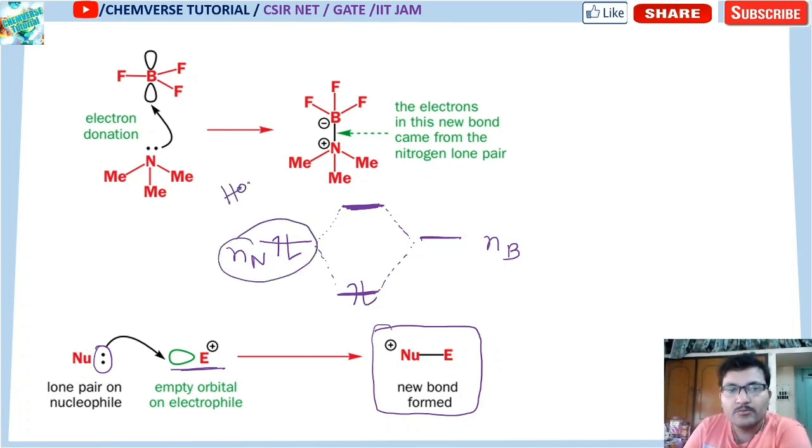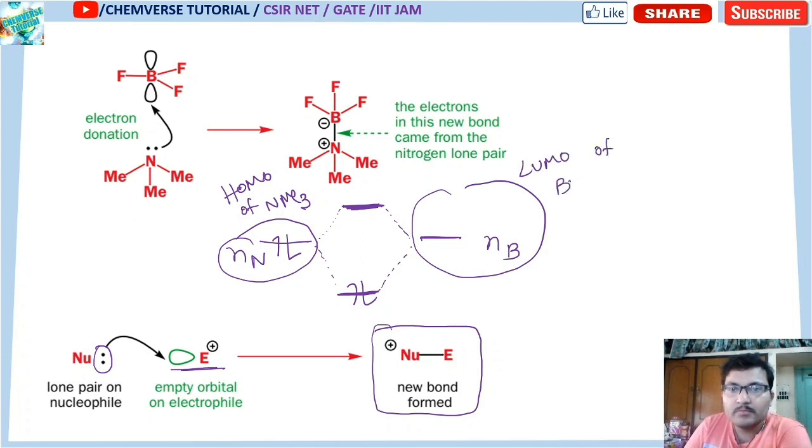It is the HOMO of NMe3, and this is the LUMO of BF3.